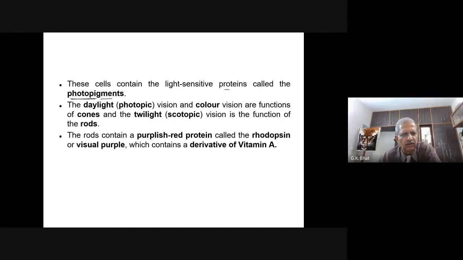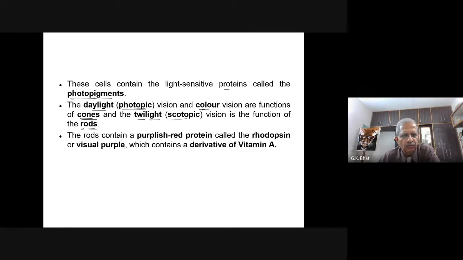Daylight vision, also known as photopic vision, and color vision are functions of cones. And twilight or scotopic vision is a function of rods.